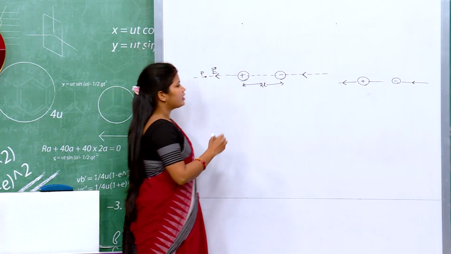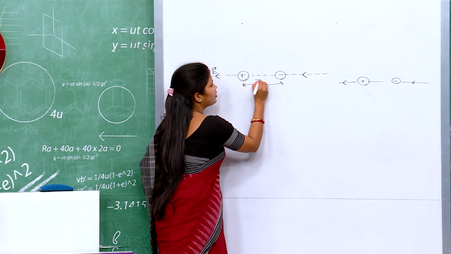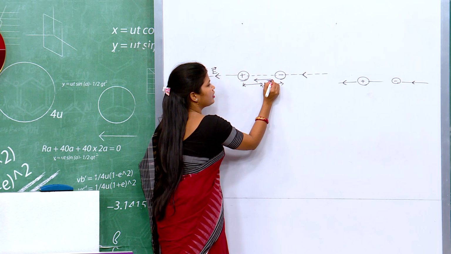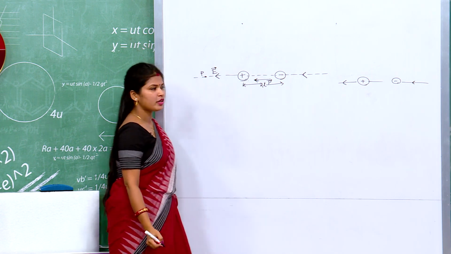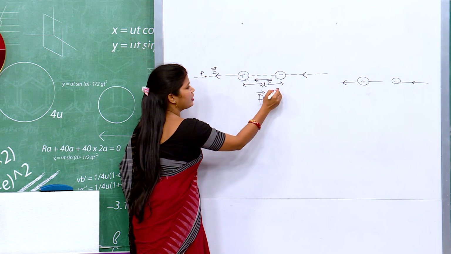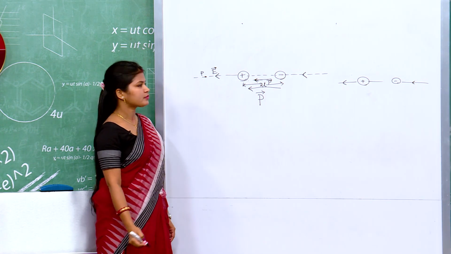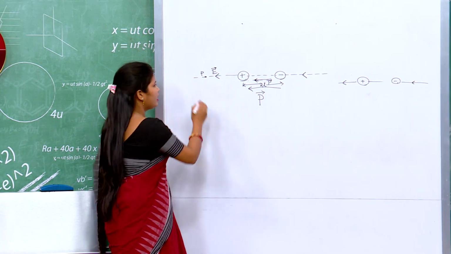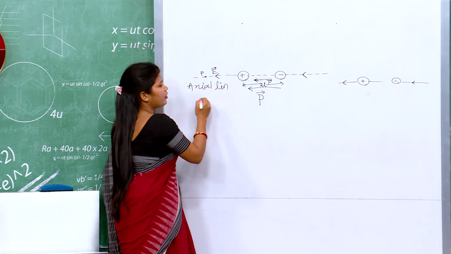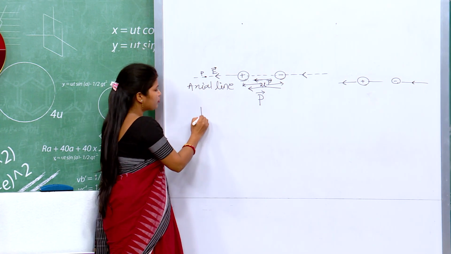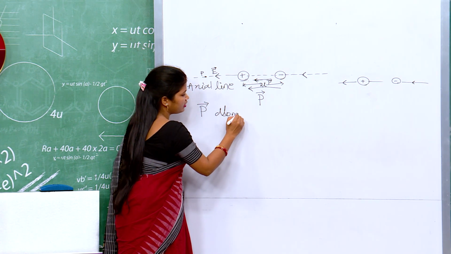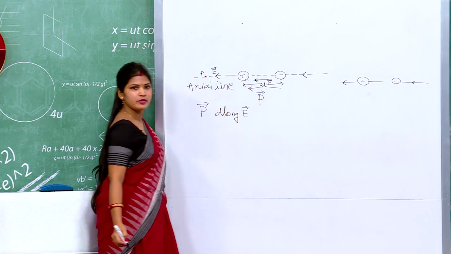And you know that, as I discussed, the direction of dipole moment is from negative to positive. So, you see, this is the axial line. On the axial line, the direction of dipole moment is along the direction of electric field.